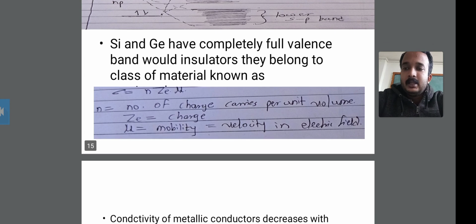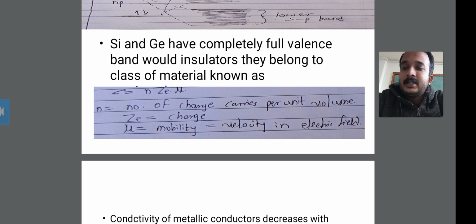Okay, this is all about the semiconductors silicon and germanium. Look at this formula for the silicon and germanium semiconductor: sigma is equal to n z e mu. Here n is the number of charge carriers per unit volume, ze is the charge, and mu is the mobility, the velocity in the electric field.